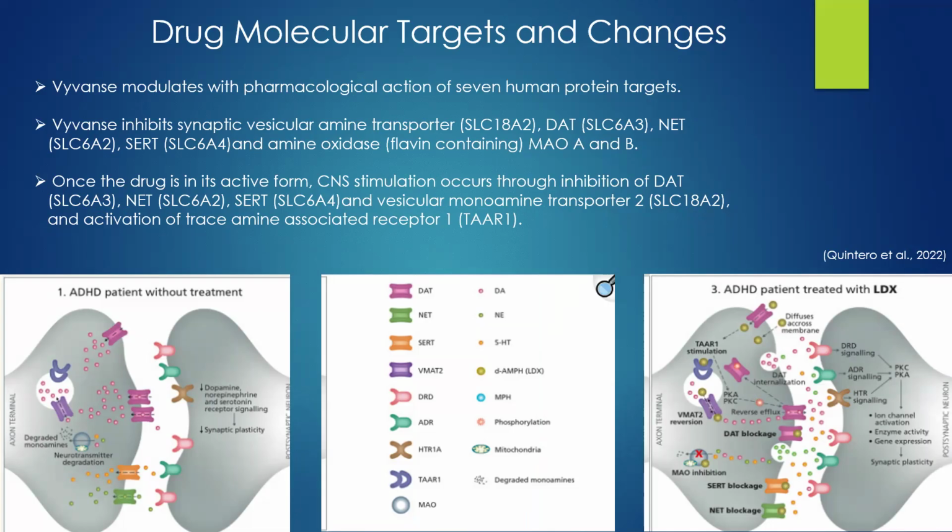This slide shows us the receptor action of Vyvanse. Vyvanse targets 7 different receptors in the human body. It inhibits synaptic vesicular amine transporter, dopamine transporter, norepinephrine transporter, serotonin transporter, as well as MAOA and MAOB. By inhibiting these target receptors, Vyvanse helps to maintain the 3 main neurotransmitter pathways: dopamine, norepinephrine, and serotonin. It also plays a role as a neuromaintenance agent since it inhibits MAOA and MAOB.